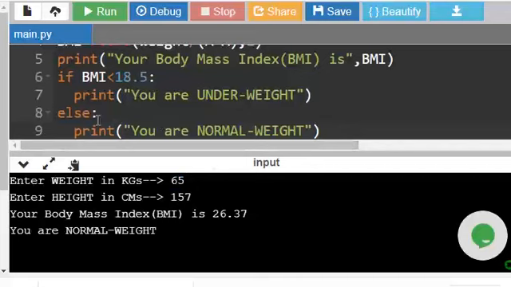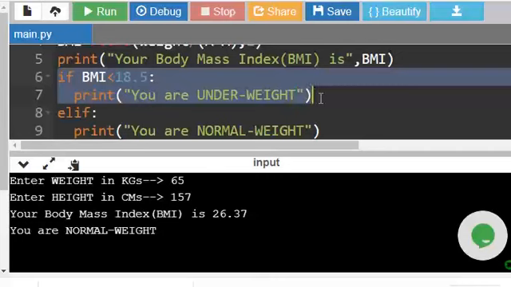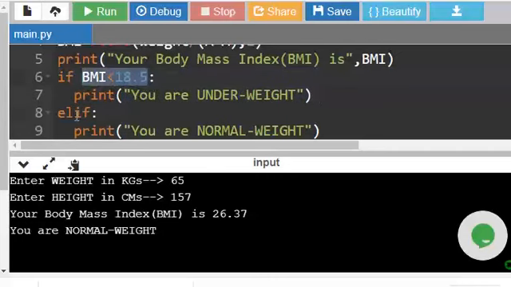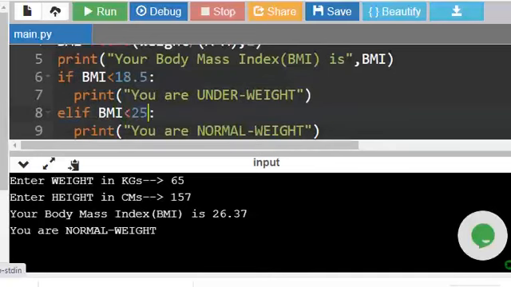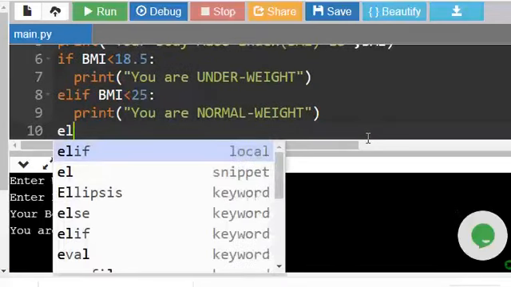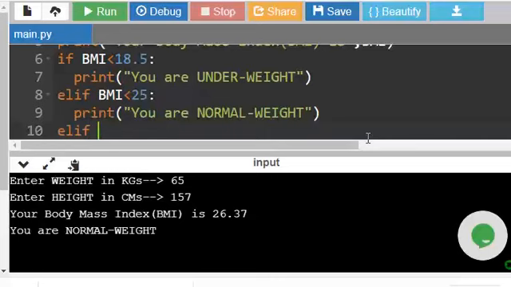So for that reason we have to compare this. Instead of else we have to use, else can only be used once. So I am using else if. The syntax in Python is elif, else if. Else if means only if this condition is false, it will come here. Else if BMI less than 25, your normal weight. And I'm also giving one more else if. We can use any number of else if. BMI less than 30, again colon,